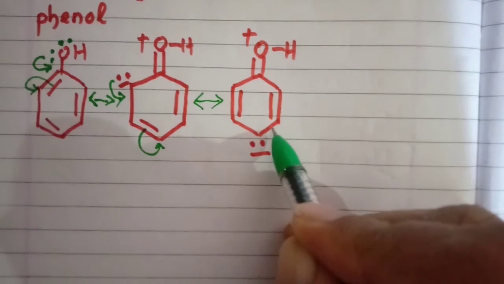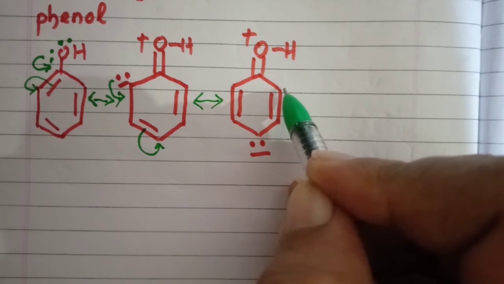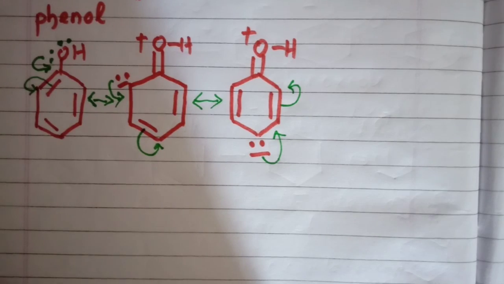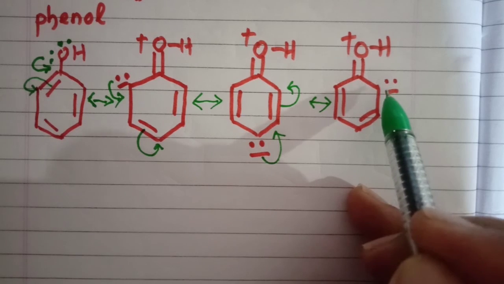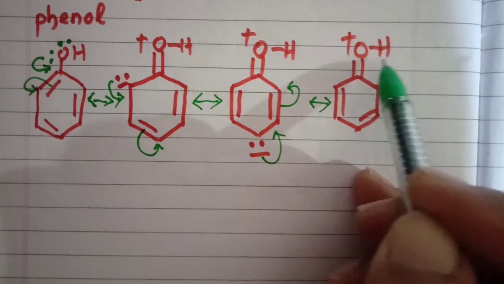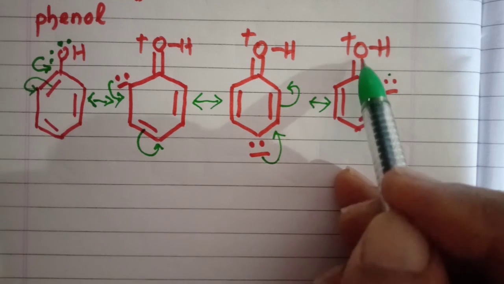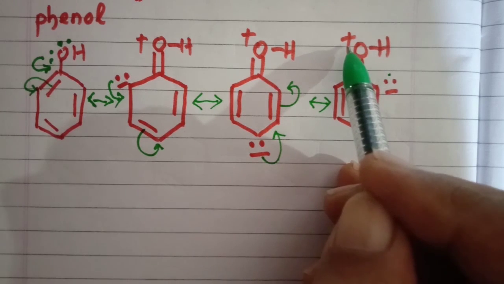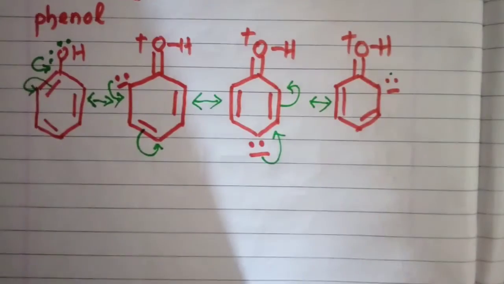This negative charge will form a double bond over here, and the existing pi bond from the double bond is shifted to this position. You see the negative charge formed on sixth carbon will form a double bond, and the existing pi bond between this oxygen and this carbon is shifted, and the O gains its lone pair, and this bond becomes a single bond.